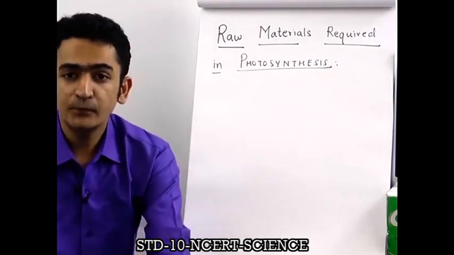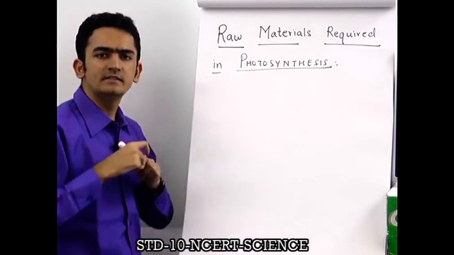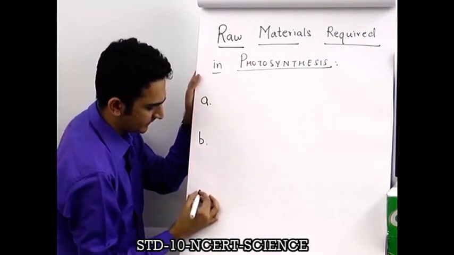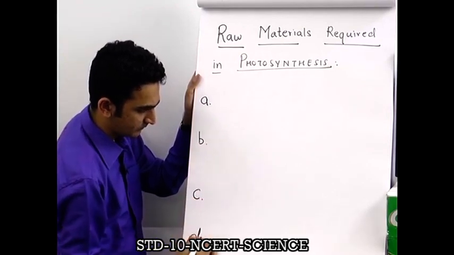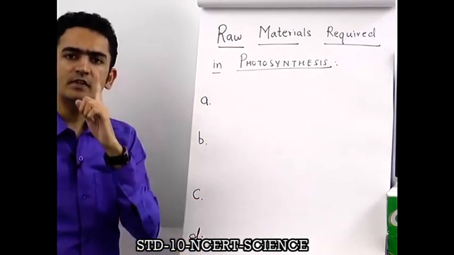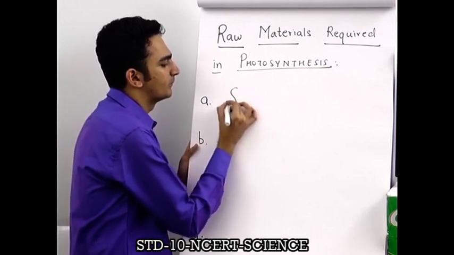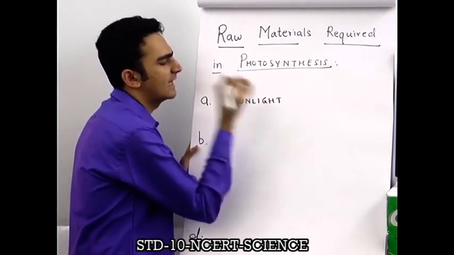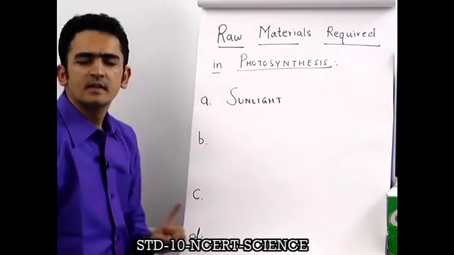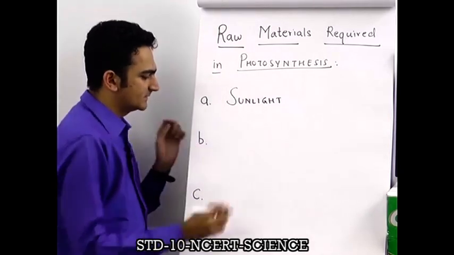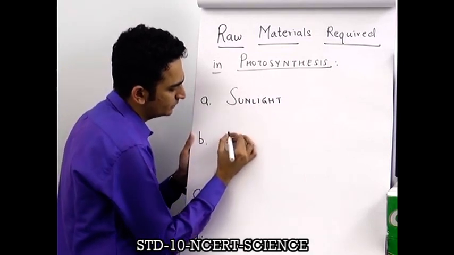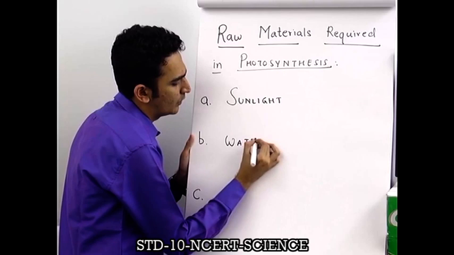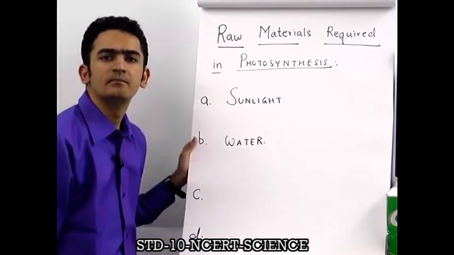Students, there are 4 major raw materials which are required for photosynthesis. The first one is sunlight. The second one is water.